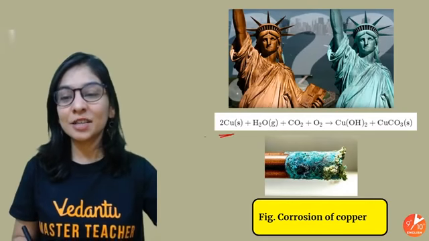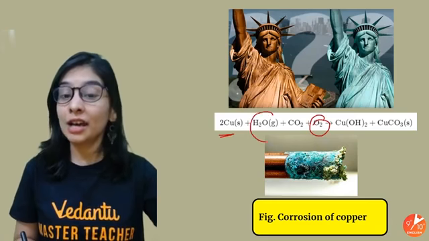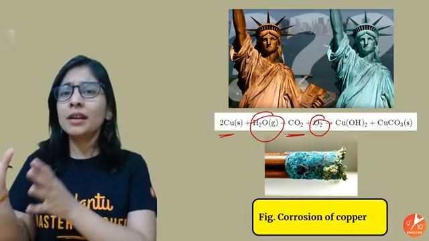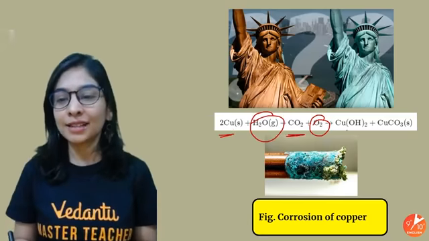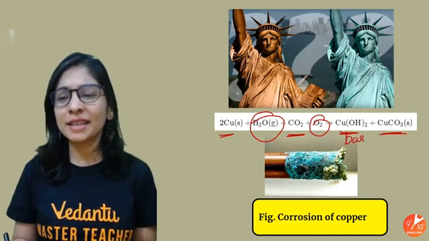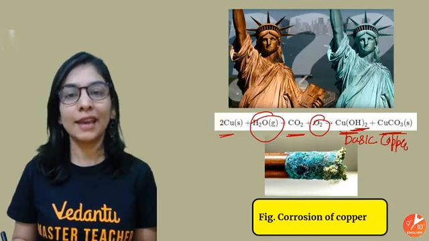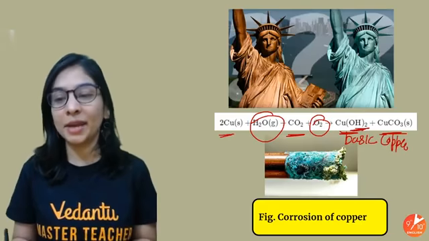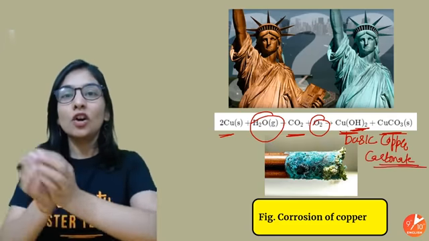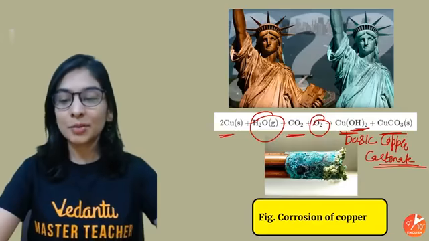Your copper that was reddish brown turned to this green color because copper is taking atmospheric oxygen along with water vapor, like moisture, along with CO2 gas, and making a mixture of two products: copper hydroxide and copper carbonate. In simple words, we can also call it basic copper carbonate. OH will behave as a hydroxyl ion release, meaning it's a base. So we got a mixture of copper hydroxide and copper carbonate, basic copper carbonate of green color. That's the corrosion of copper.